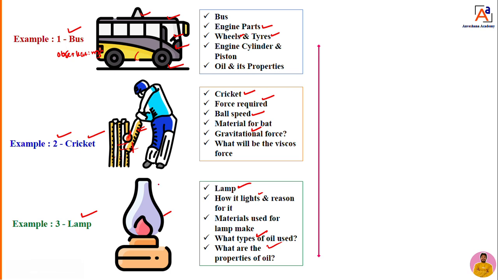In detail we are going to study. That is known as reductionism, dear students. Reductionism means, in simple terms, any observation, event or happening in our day-to-day life, we are going to study in detail step by step, down to the basic level. That is known as reductionism, dear students.